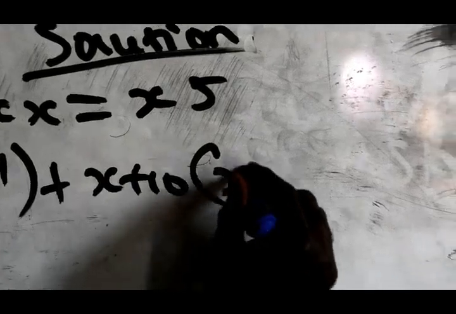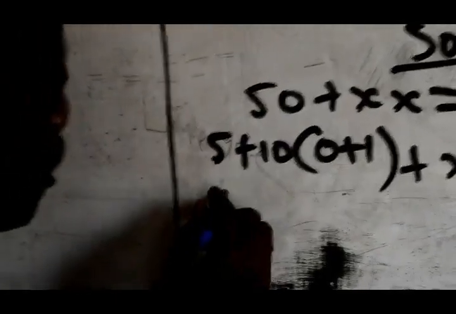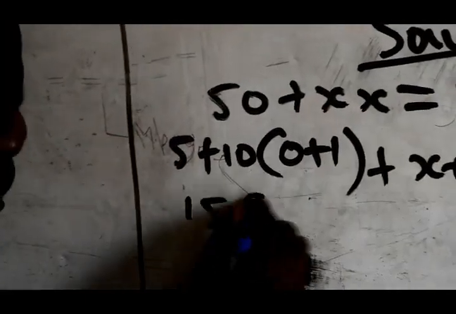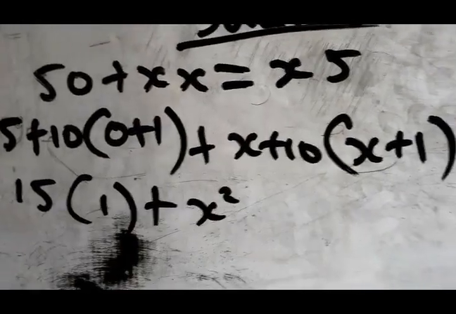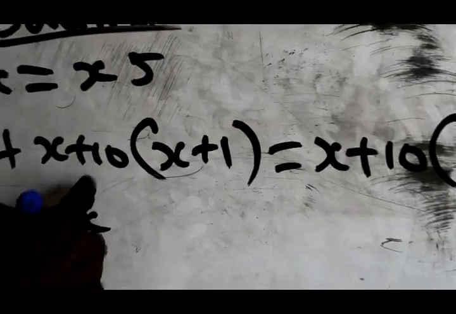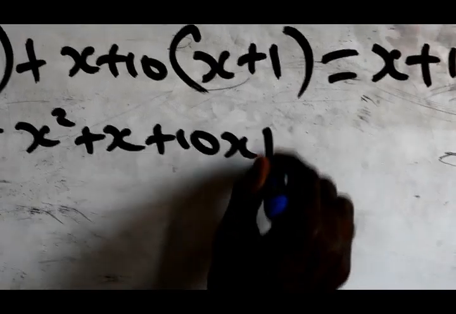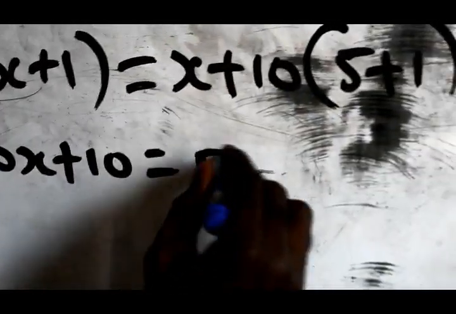You open your bracket, x plus 1 equals x plus 10. Open your bracket, 5 plus 1. Now, if solving further, 5 plus 10 is 15. 0 plus 1 is 1. Plus x times x is x squared. x times 1 is plus x. 10 times x is plus 10x. 10 times 1 is plus 10. Equals x times 5 is 5x.